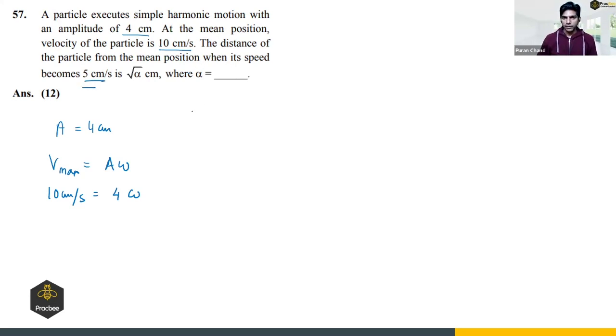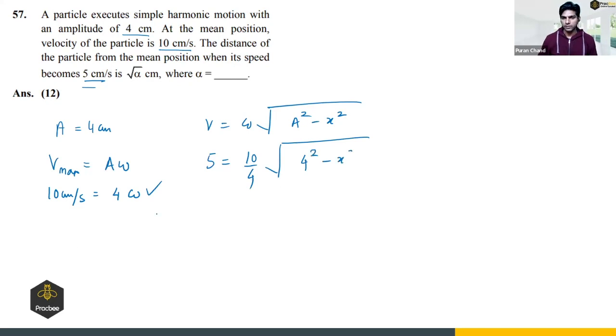Now the distance of the particle from the mean position when its speed becomes 5. So we know that the relation between the position and the speed is v equals omega root of A square minus x square in a simple harmonic motion. And v is given as 5 and omega is 10 by 4 from this equation. Amplitude is 4. So from here we can find x. So this will give 2.